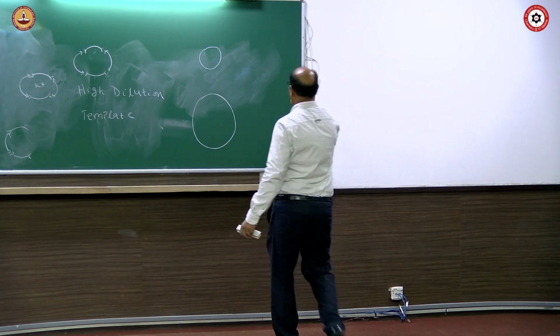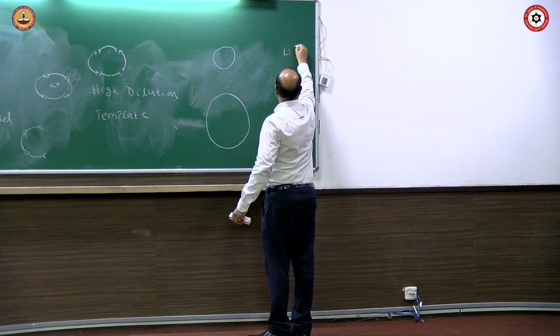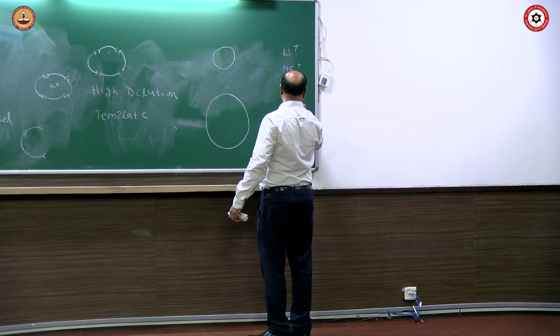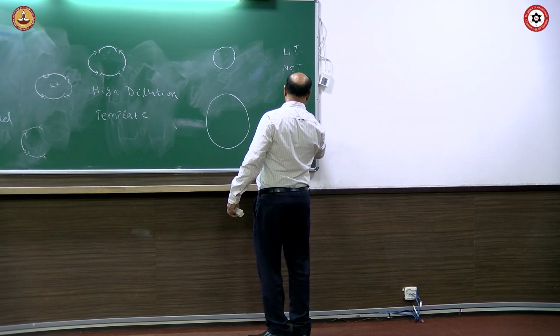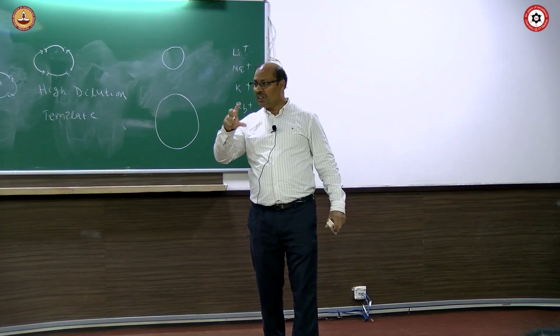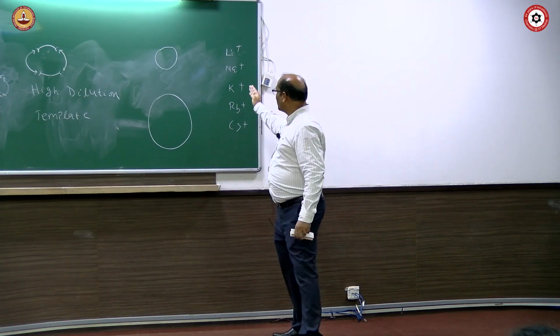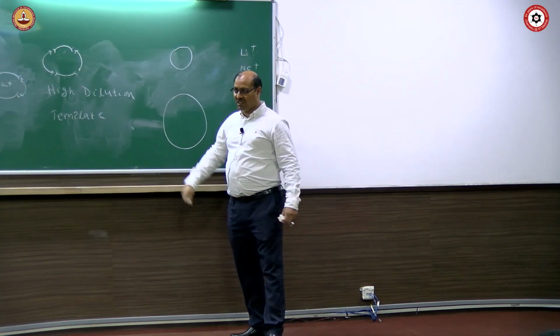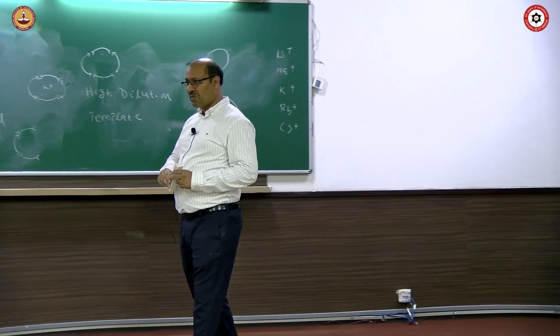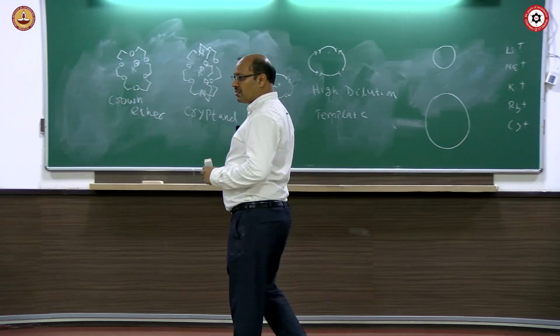Likewise, the size of lithium plus, sodium plus, K plus, these ions, lithium, sodium, potassium, etc., their size also keeps on getting bigger and bigger. Which size will match which size crown ether? Wherever size is matching, then that is a good template for preparation of it. Okay.